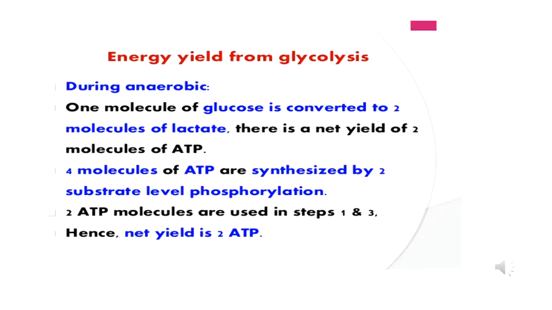Next is the number of ATPs produced in anaerobic glycolysis pathway. During anaerobic glycolysis pathway, one molecule of glucose is converted into 2 molecules of lactate. Here there is a net yield of 2 ATP. 2 molecules of ATP are produced, and in the next step 4 molecules of ATP are synthesized by 2 substrate level phosphorylations. So total 4 ATPs are synthesized. In that 4 ATPs, 2 ATP molecules are used in the first step and third step. Hence, the net yield is 2 ATP. That means 4 minus 2.